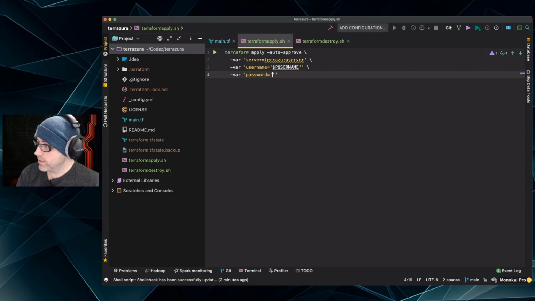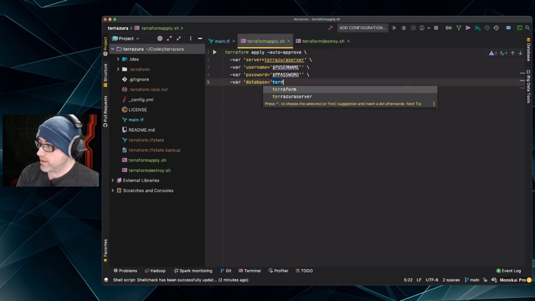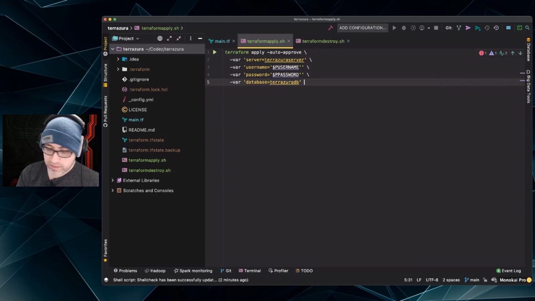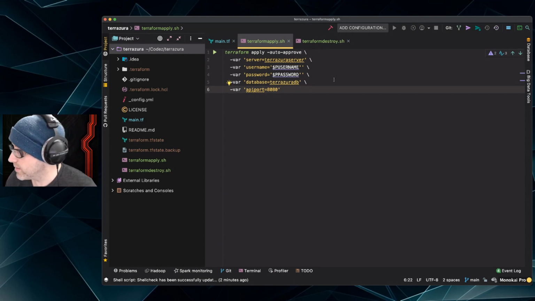Here, I'm going to call this Postgres password, like that. And then let's go ahead and add a database name. We'll call it Terrazura DB. And then let's go ahead and add our API port. We're going to do API port and set it to 8080. And that, I think, is all of our variables that we were going to set.